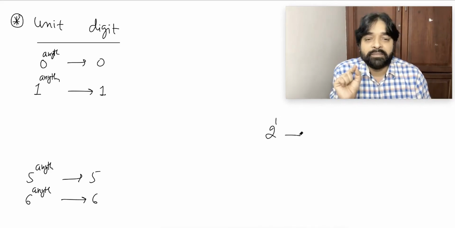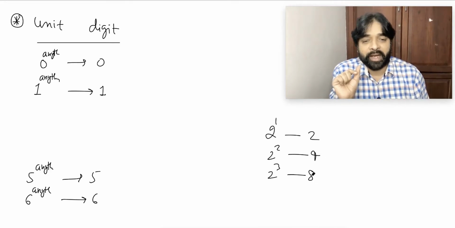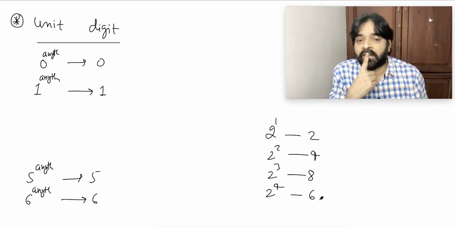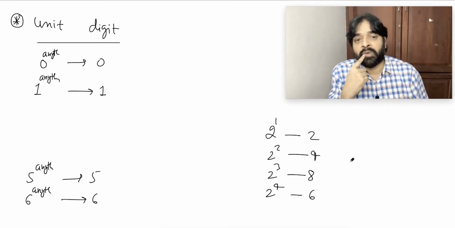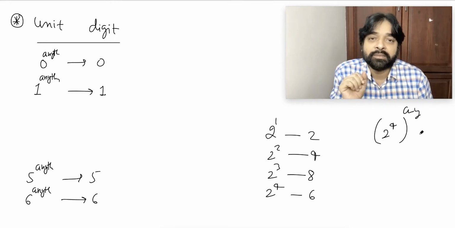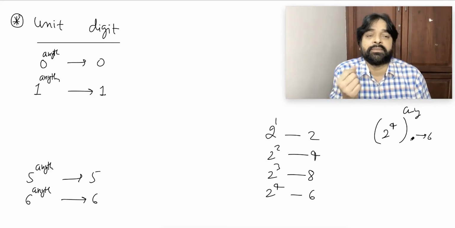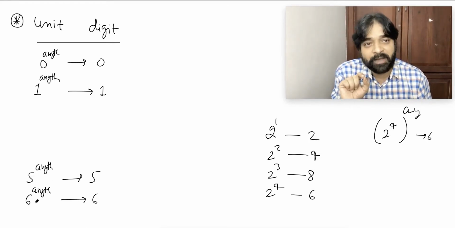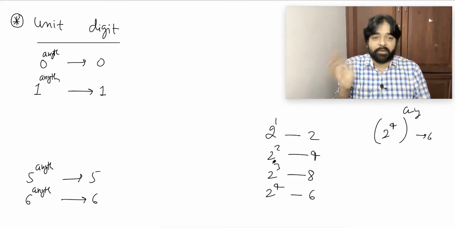2 power 1 is 2. 2 power 2 is 4. 2 power 3 is 8. 2 power 4 is 16. Only the unit place, 6. I become happy. 2 power 4 ends in 6, so 2 power 4 whole power anything will be what? 6. What I told you: if the unit place of any number is 6 and the power is anything, it will be 6 only.